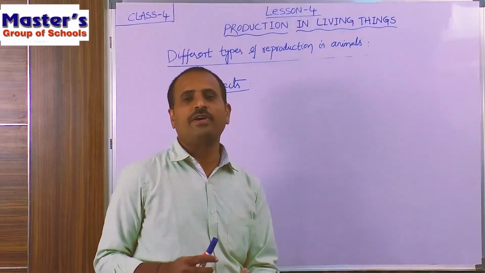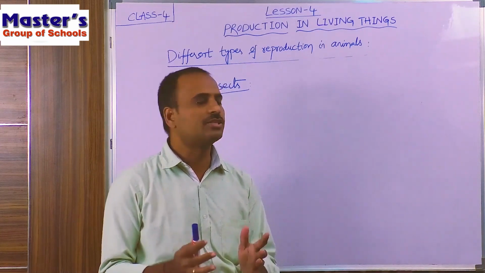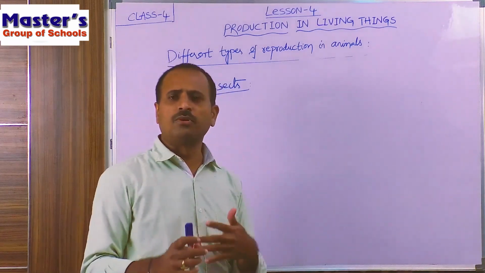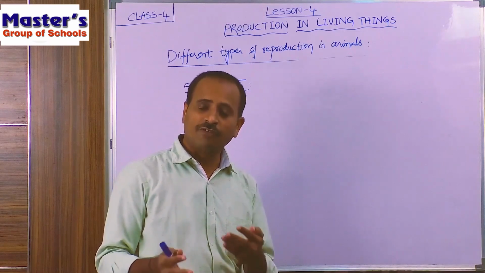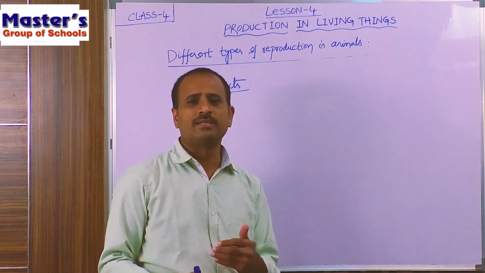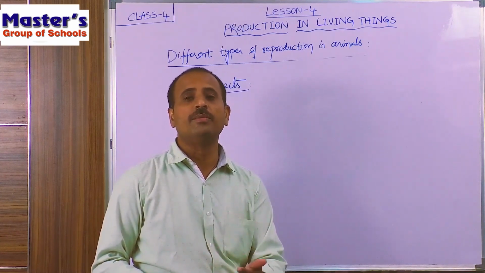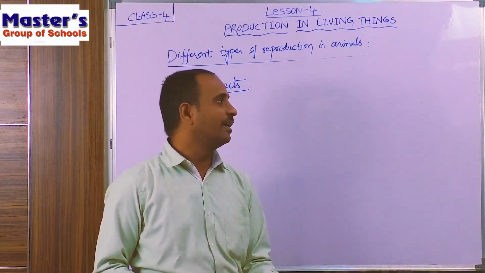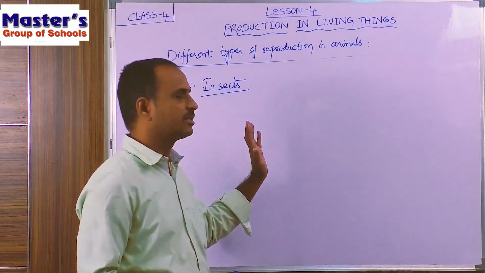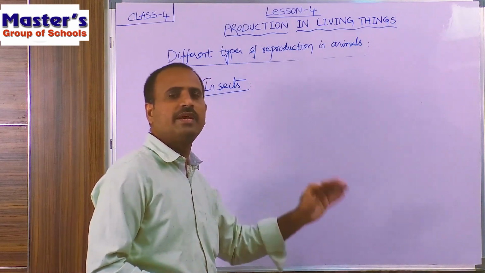And the next type of animals which reproduce their young ones by laying eggs are insects. Up to now we have discussed different types of animals, that is fish, frog, reptiles and birds. All these animals reproduce their young babies by laying eggs. And insects are also animals which lay eggs and reproduce their young babies from the eggs.